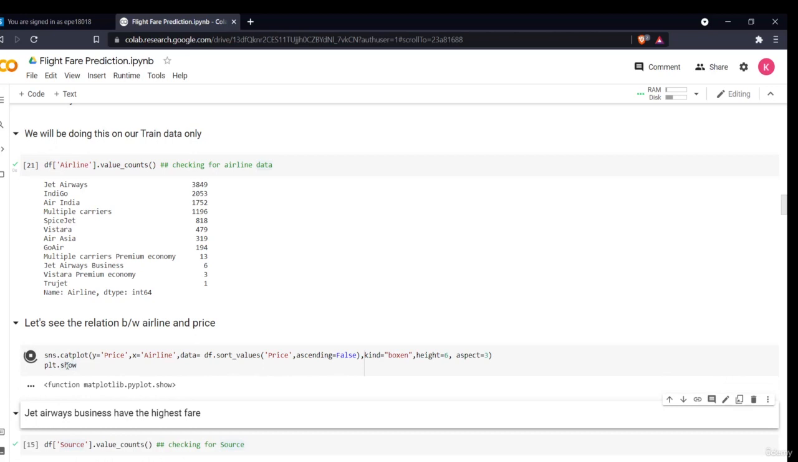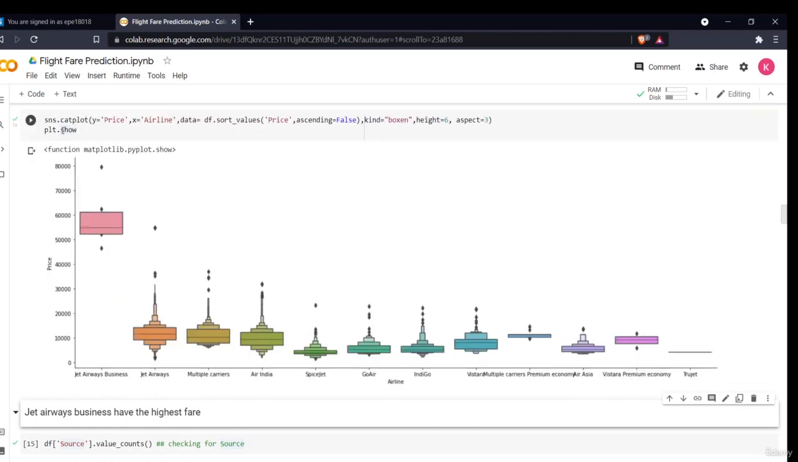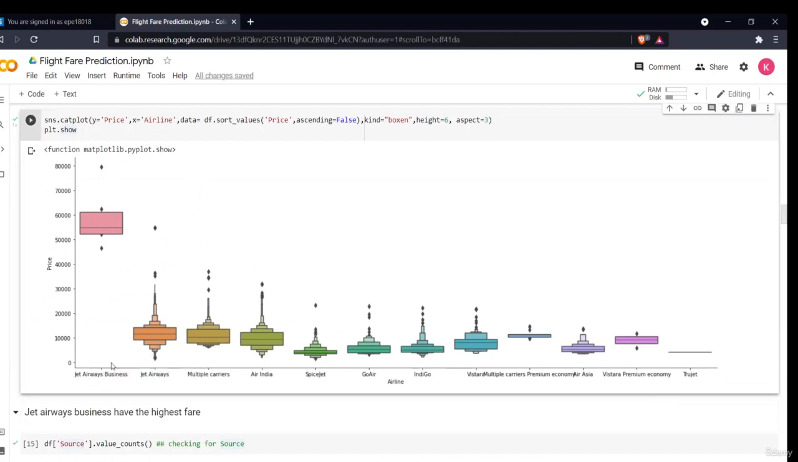What I'll be doing is using a cat plot, which is present inside the Seaborn library. It will be displaying different box plots, collective box plots with all the different airlines. So from this data we can see that Jet Airways Business is the costliest of all. It has the highest quartile range and the average is also the highest, around 55,000. For the rest of the airlines, the average is quite similar. Like for Jet Airways, multiple carriers and Air India, it is almost the same. And then we can see that SpiceJet is the least costly of all.